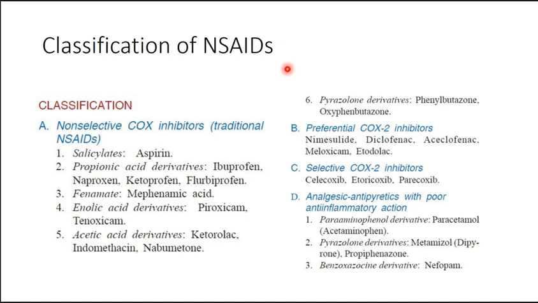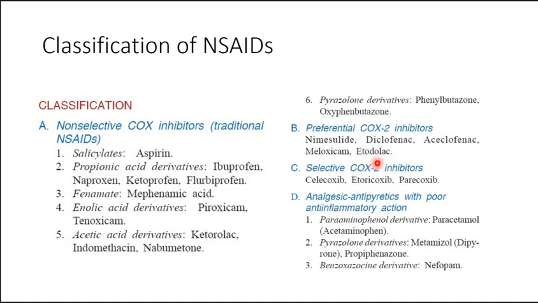Then we have pyrazolone derivatives, that is phenylbutazone and oxyphenbutazone. Then among preferential cyclooxygenase-2 inhibitors, we have nimesulide, diclofenac, aceclofenac, etodolac, meloxicam, etc.